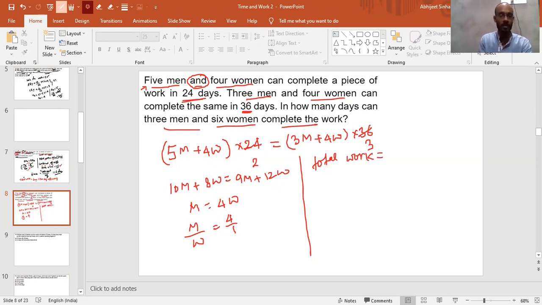Either you can calculate using this group or you can calculate using this group. So the total work will be, you can say, 5 times of m, which is nothing but 4 plus 4 into 1 into 24. Now this is the total, right? Let it be like this.